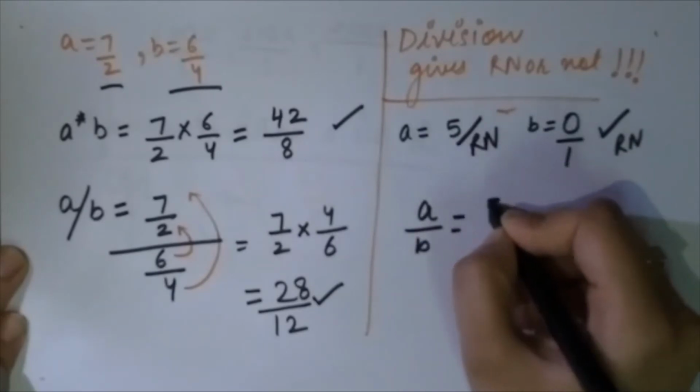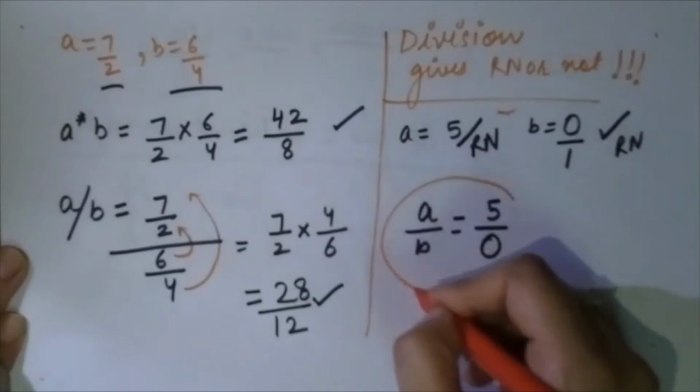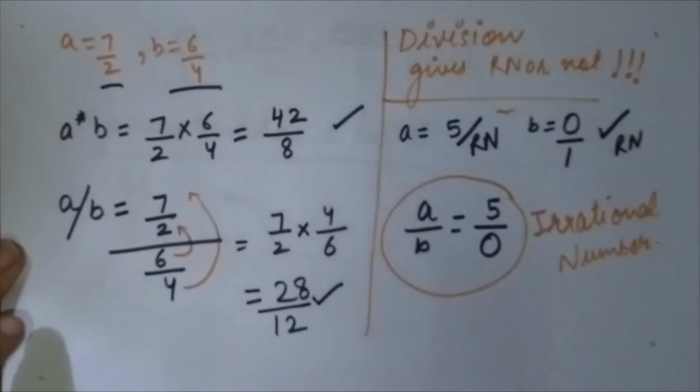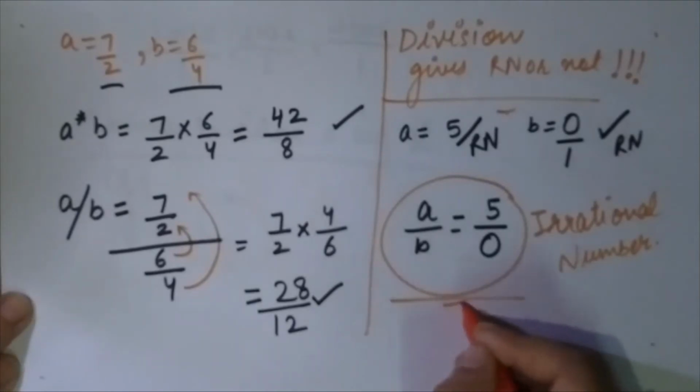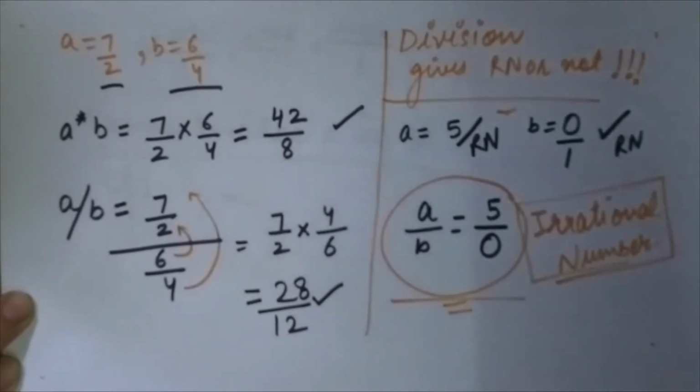It is equals to 5 by 0. Oh my God, a surprise. This is not a rational number. Now we get to the conclusion that if a and b are rational numbers, then addition, subtraction and multiplication give us a rational number, but division need not give us a rational number. I hope this concept is very much clear.